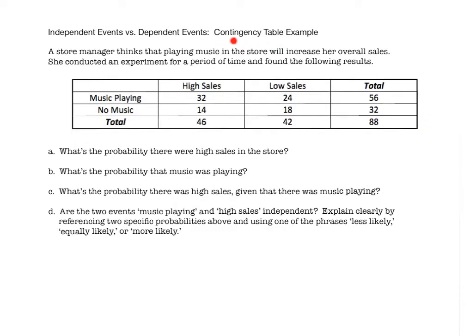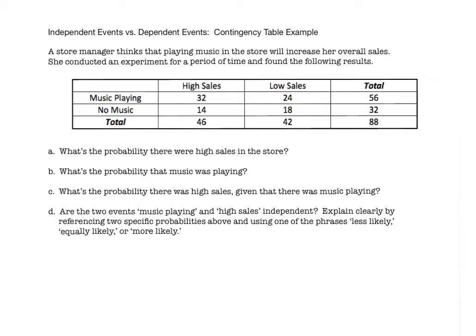This is called a contingency table. You will see contingency tables in multiple sections in the future. So let's make sure that everybody can first read them. So this 32, notice it doesn't have a unit here. Let's pretend like this is 32 hours. So basically, you have to look at the column that the number is in and the row that it is in. This means that for 32 hours, there were high sales while music was playing. So for example, this 18 means for 18 hours, there were low sales while no music was playing.